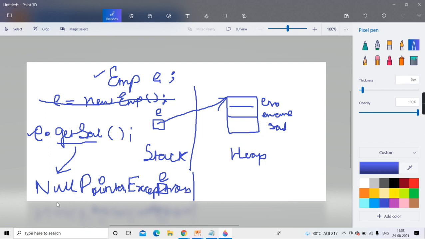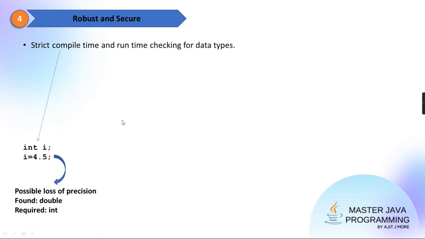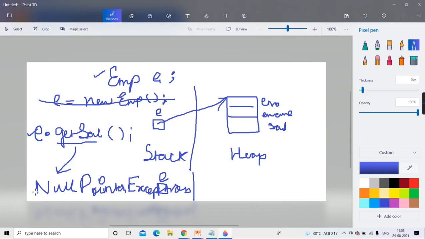So it throws what? NullPointerException. And now this NullPointerException is raised at runtime. So that is also contributing to the robustness of your code. It is not going ahead in your program. It's not going to run anything after it, because in E, what is not there? Reference. So is it legal to access it?